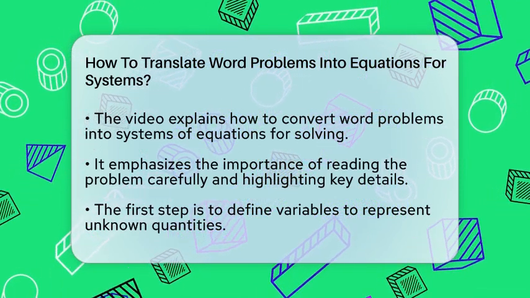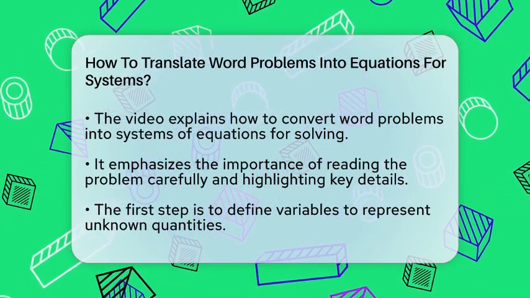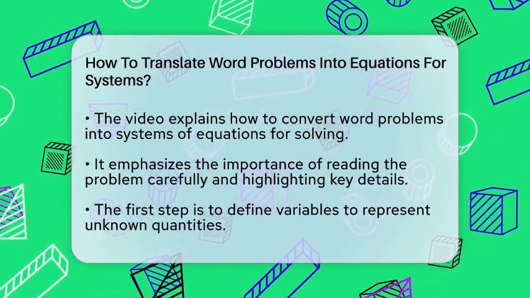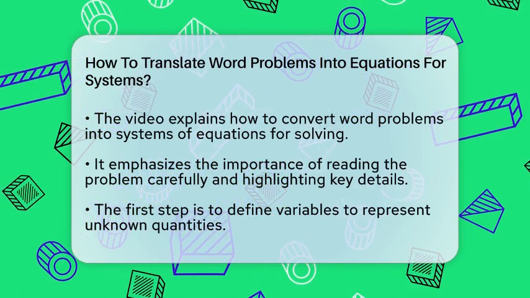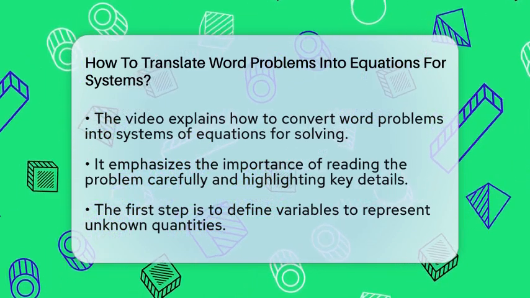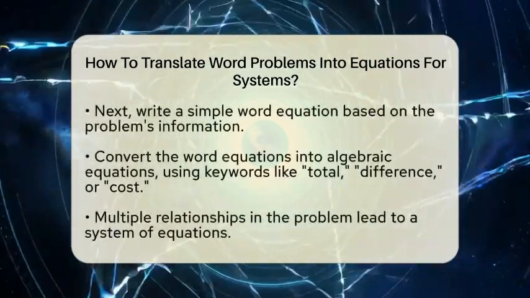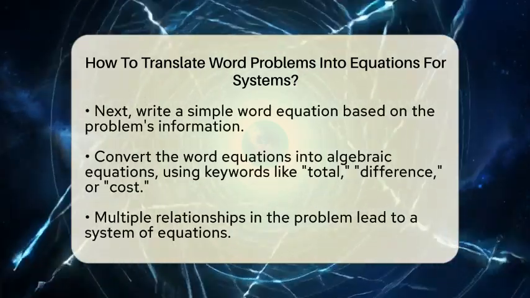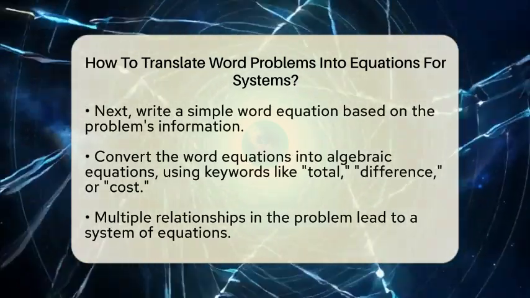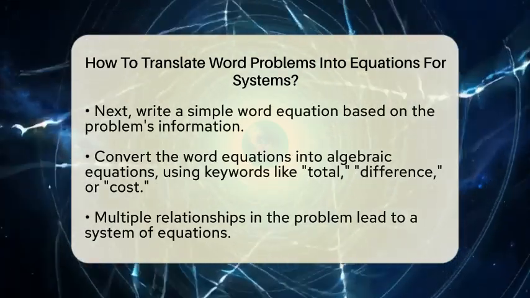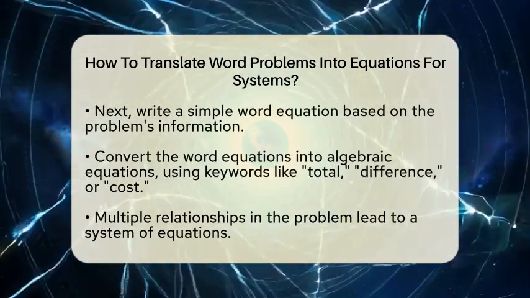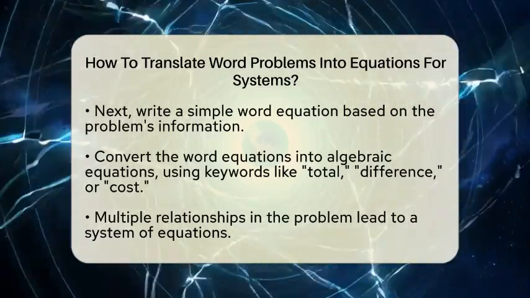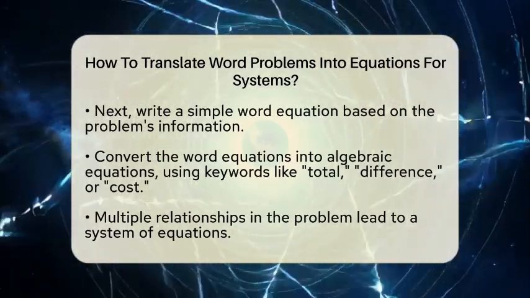Next, define your variables. Pick letters like X and Y to stand for unknown amounts. For example, if the problem talks about two types of items, assign one variable to each. If it mentions the number of apples and oranges, let X be the number of apples and Y be the oranges. Then write down what the problem says in words. For example, if it says the total number of items is 20, write the number of apples plus the number of oranges equals 20. This is your first word equation.